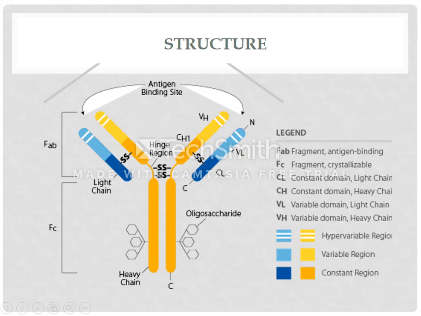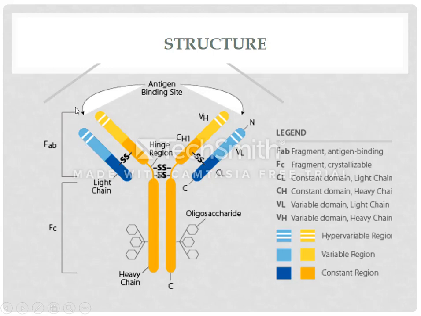Although there is variation in the amino acids in the variable region, this portion and this portion consist of 110 to 120 amino acids, which is known as hypervariable region. Similarly, in the heavy chain there is also hypervariable region. Now the constant region is further subdivided into segments. For example, this is again variable region, this is constant region 1, this is constant region 2, this is constant region 3.